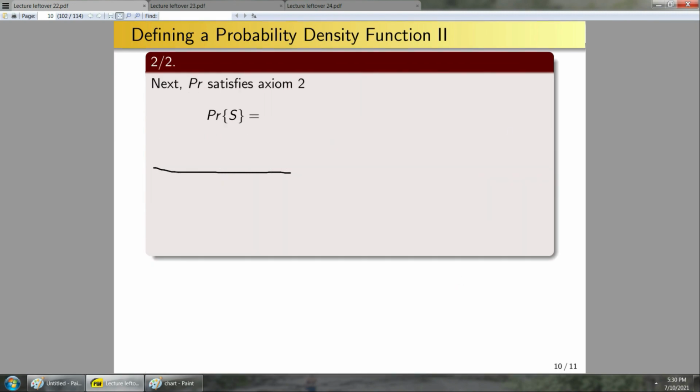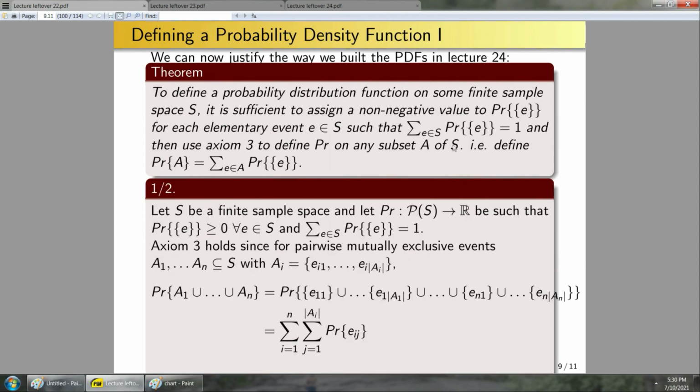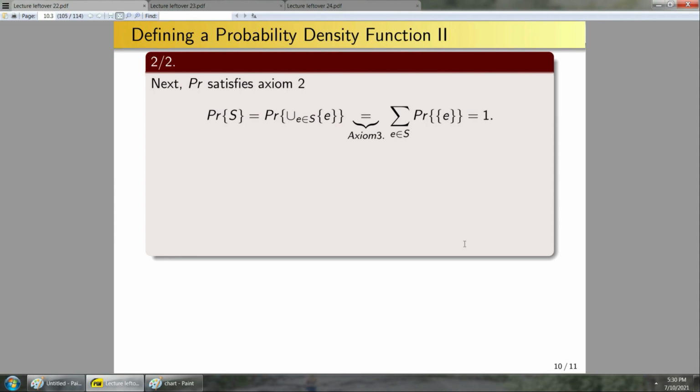Okay, so next let's show that axiom 2 applies. To show this, I want to show that the probability of S is equal to 1. So how am I going to do this? Well, S as a set is simply equal to the union of all of the elementary events in S. Therefore, the probability of S is equal to the probability of this union. I've proven that axiom 3 holds, therefore the probability of this union is simply the sum of the probabilities of each of the elements in the union. And now, by my construction of the probability function originally, so explicitly this statement here, this probability is simply equal to 1.